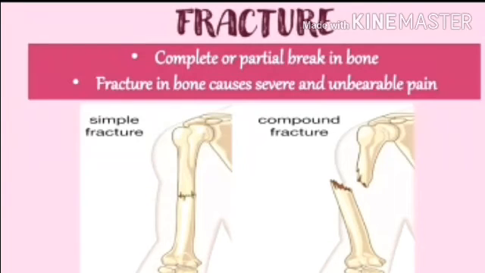Now let's see about the fracture. Sometimes when you fall while playing or have an accident, what will happen? A bone in an arm or leg may get broken. This is called a fracture of the bone. See in the picture. A complete or partial break in a bone is a fracture. There are two types. A simple fracture means it's just a crack, and a compound fracture means the bone is completely broken.